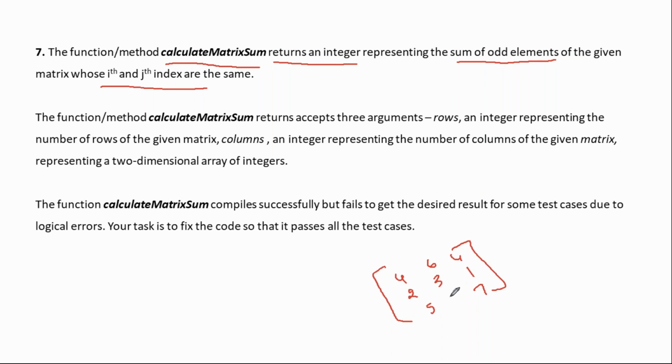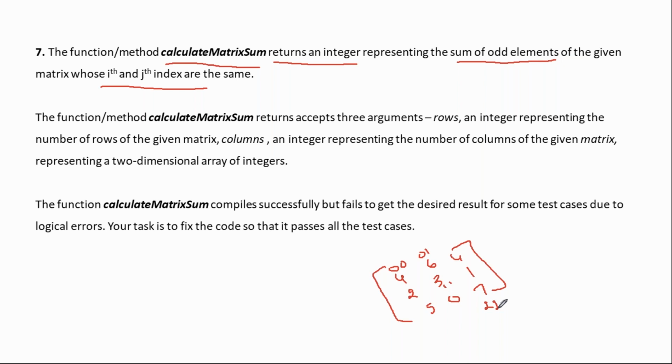Let's take this also, maybe 0. Taking it as per the problem statement, you just need to find the index where i and j are the same. What is the index of this one? 0, 0, right? This one is 0, 1. Where is the index with i and j the same? Only 0, 0. This index is 1, 1. This index is 2, 2.